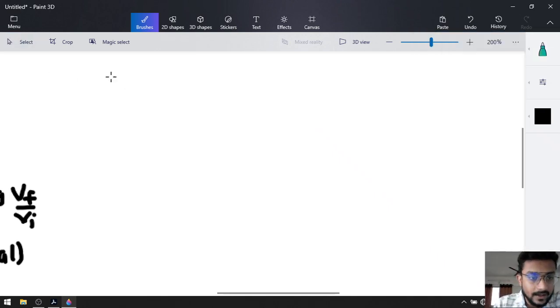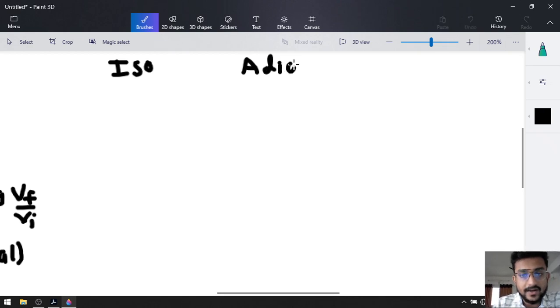After that, we discussed the difference between the isolated system and the adiabatic system. The first common thing was there was no change in heat.